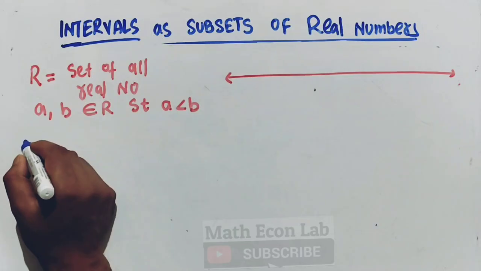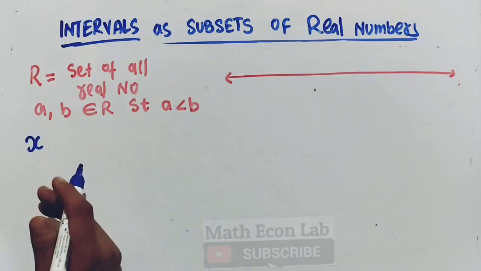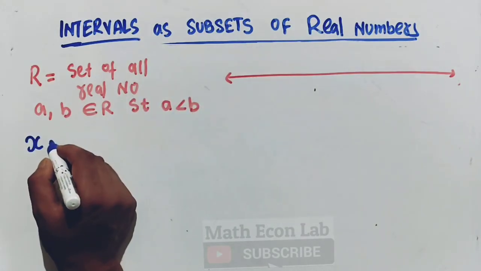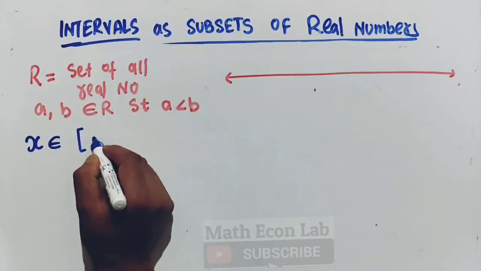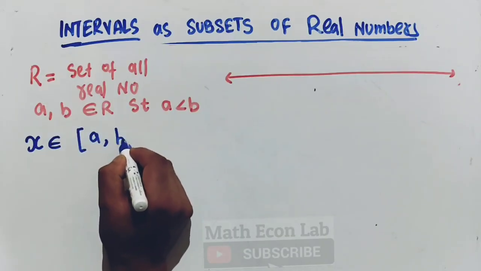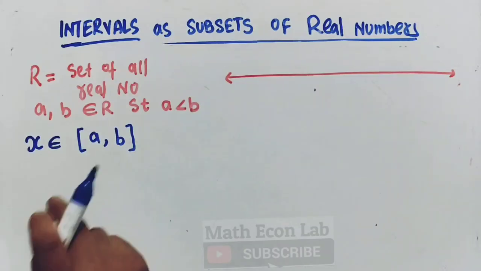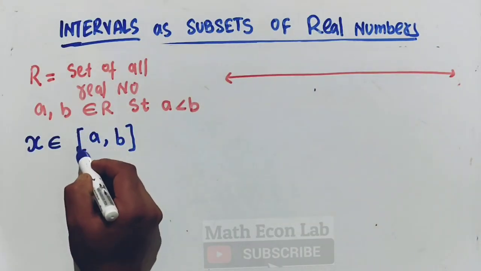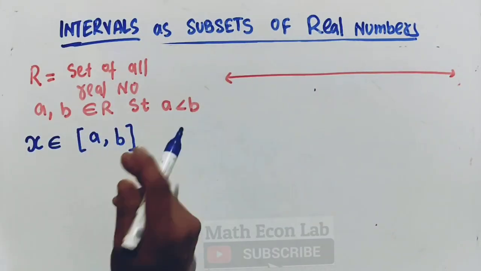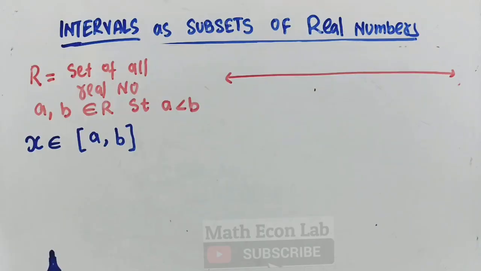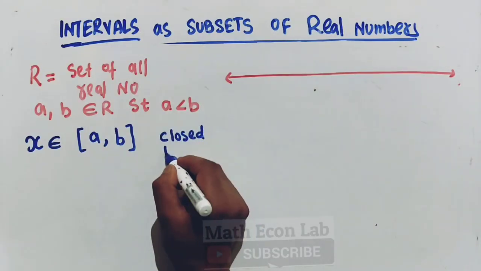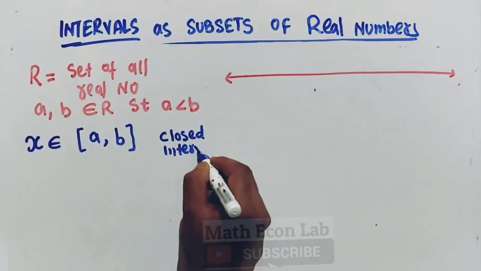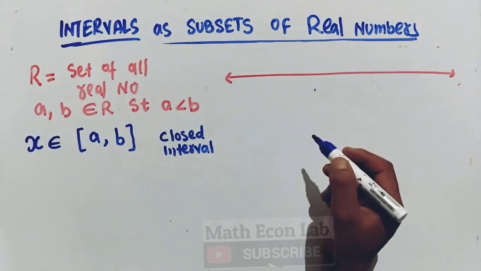Let us suppose x is a set of all real numbers, and x belongs to [a, b]. We call this a closed interval. When we take square brackets, we say it is a closed interval. And on the number line, how can we show it?